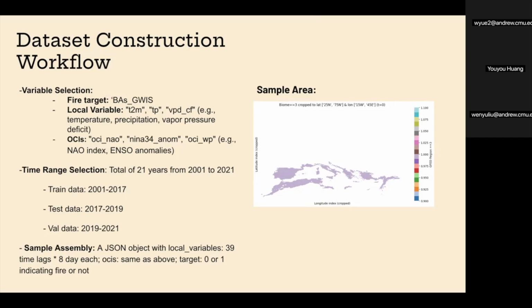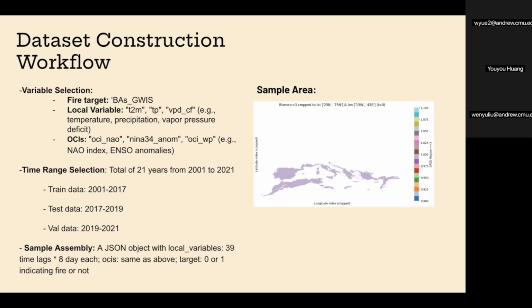Next is the dataset construction workflow, which is a crucial part of preparing our wildfire prediction model. First, we begin with variable selection. The target variable is BAs_GWIS, which measures the burned area. For local environmental conditions, we use variables like temperature, precipitation, and vapor pressure deficit. We also include broader climate indicators known as OCIs.